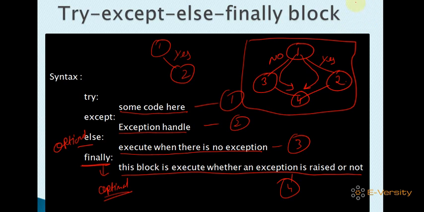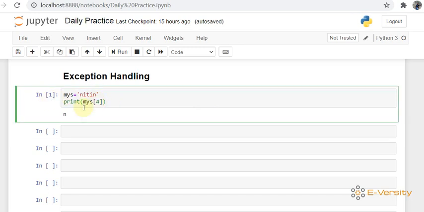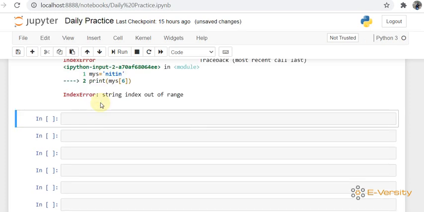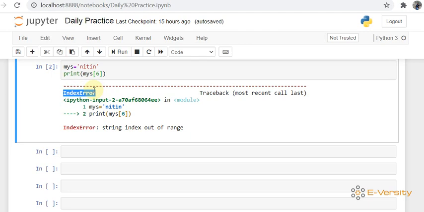Okay, let's see how we can implement them practically. Here I am taking an example, s is equal to Nitin. When I am printing index 4, the value at index 4 is printed. Now I am taking index 6. When I run this, it gives an error. You can see it is giving an index error. So this type of exception occurs.